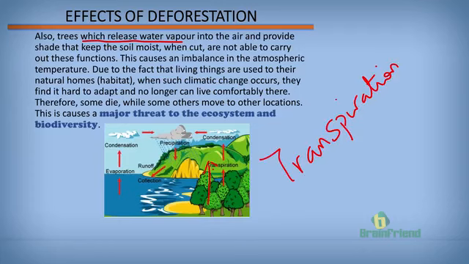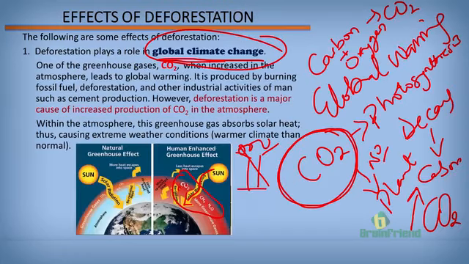So the water vapor level will be lower than normal. Furthermore, remember that trees provide shade for the ground. When these trees are cut, it means that the sun will directly heat up the ground. All of these will create an imbalance in the atmospheric temperature, thereby leading to a change in the climate.